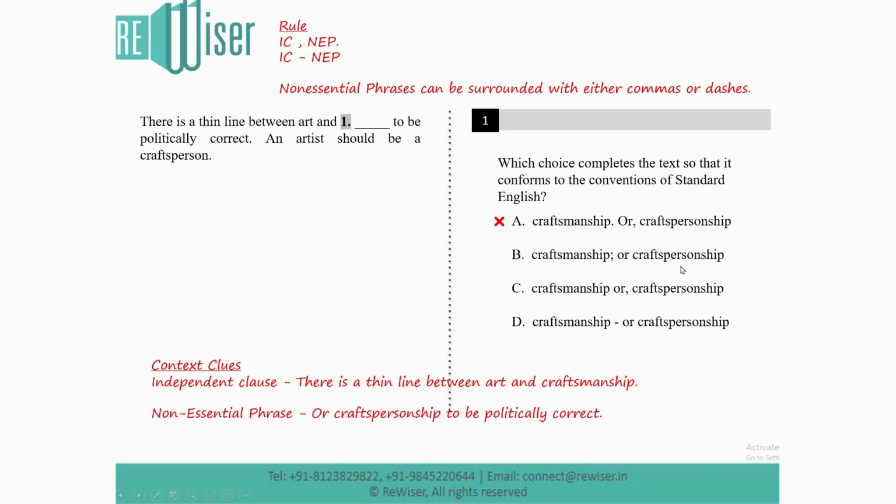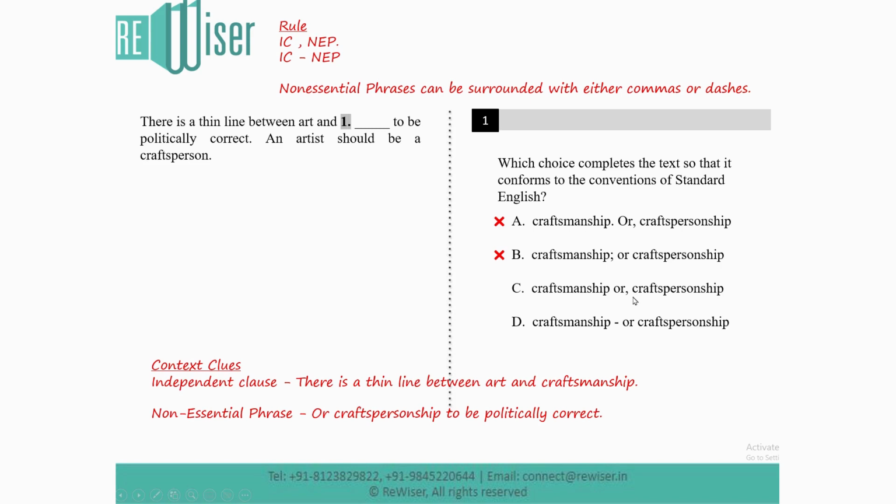So obviously B is incorrect, because a semicolon cannot be used to separate a sentence from a fragment on the other side. Remember, when you're using a semicolon, it has to be two independent clauses. If there's a fragment or a non-essential phrase on the other side, you cannot use the semicolon. So option B can be eliminated.